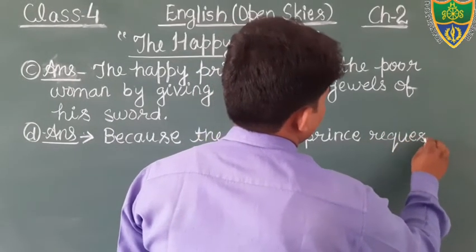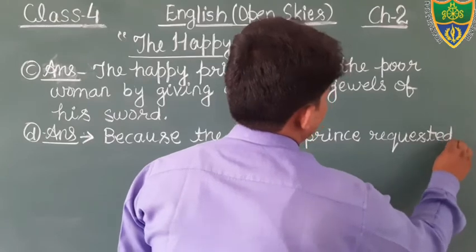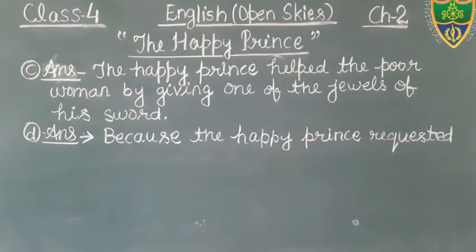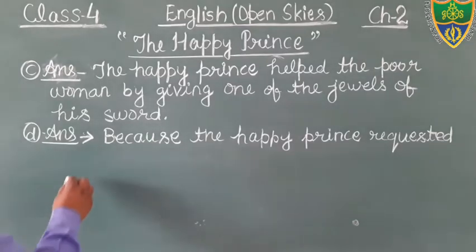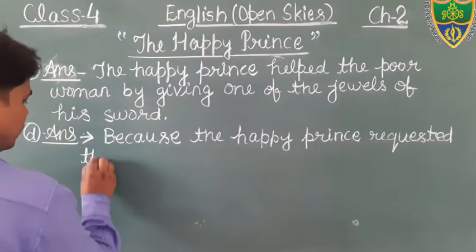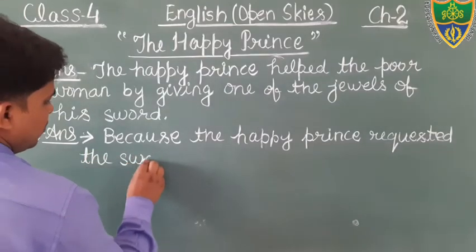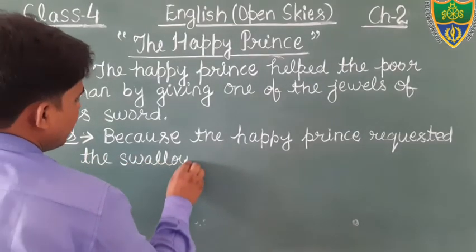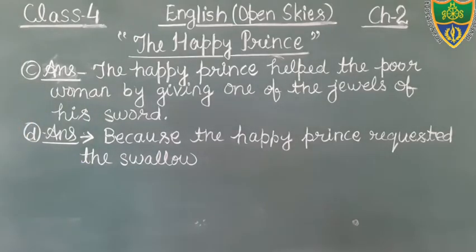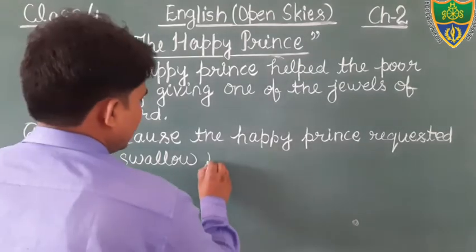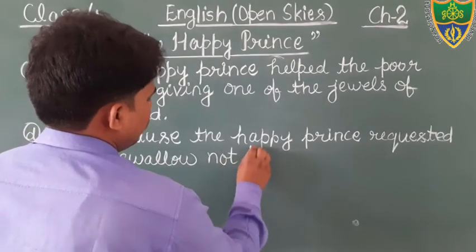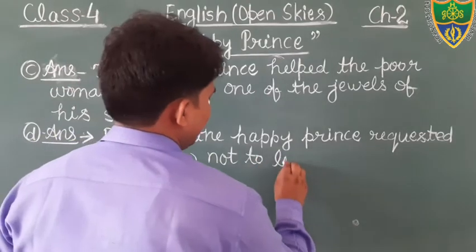R-E-Q-U-E-S-T. I think it is visible to you. Because the happy prince requested the swallow. Who was the swallow? The swallow was a bird. Requested the swallow not to leave him.